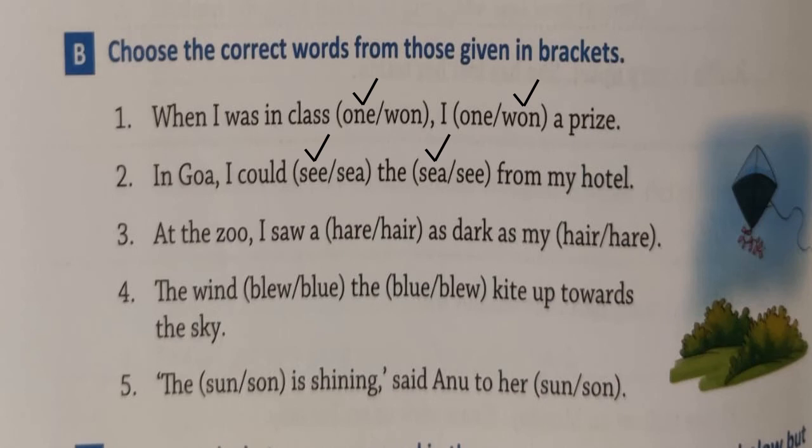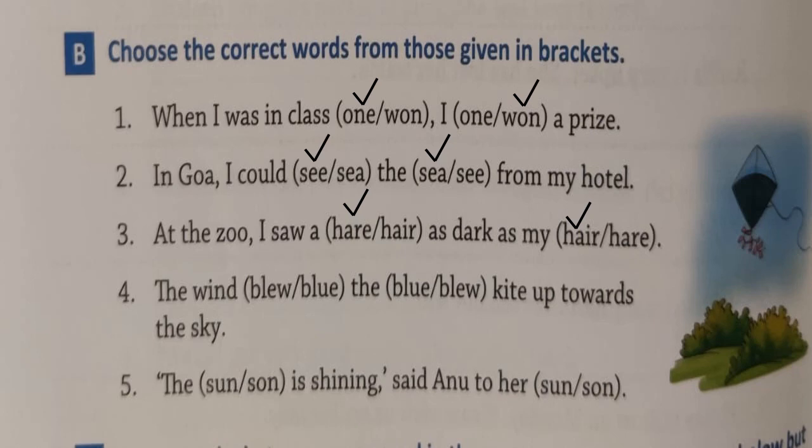Number 3, at the zoo, I saw a hare as dark as my hair. H-A-R-E, hare is an animal. It resembles the rabbit. And H-A-I-R, hair, you all know because you all have it, right? So at the zoo, I saw a H-A-R-E, hare as dark as my H-A-I-R, hair.